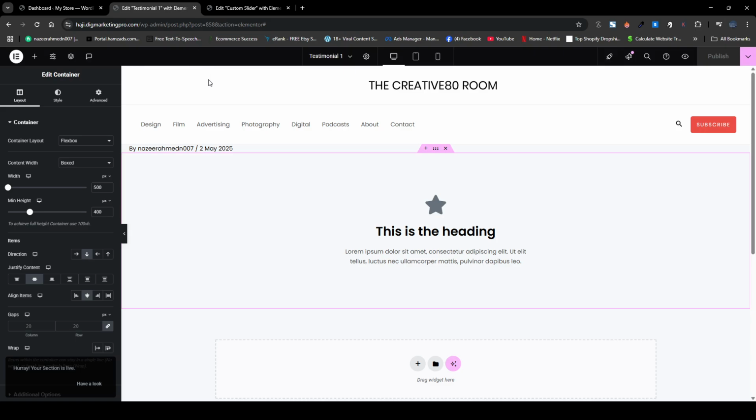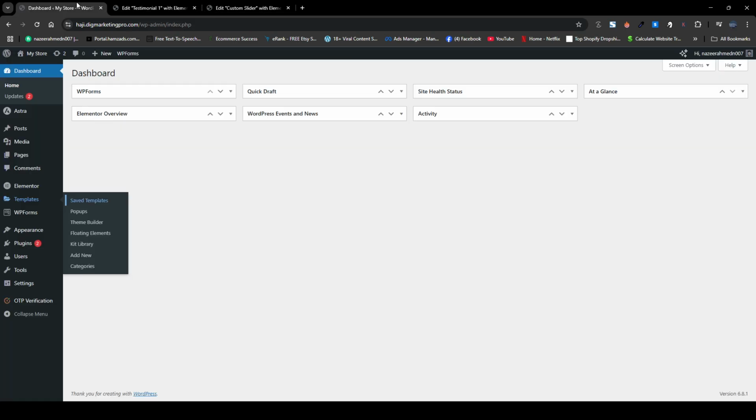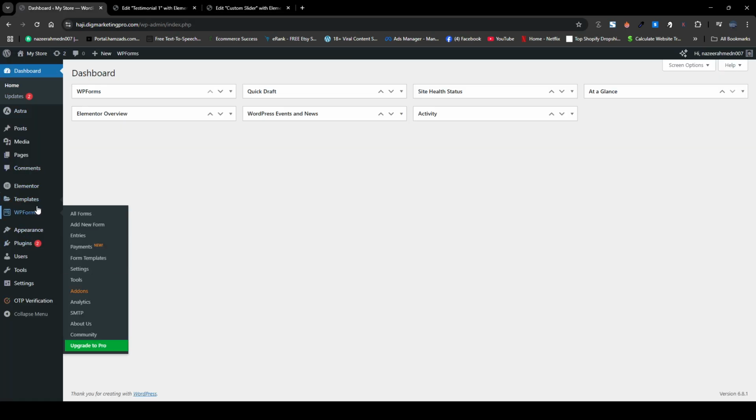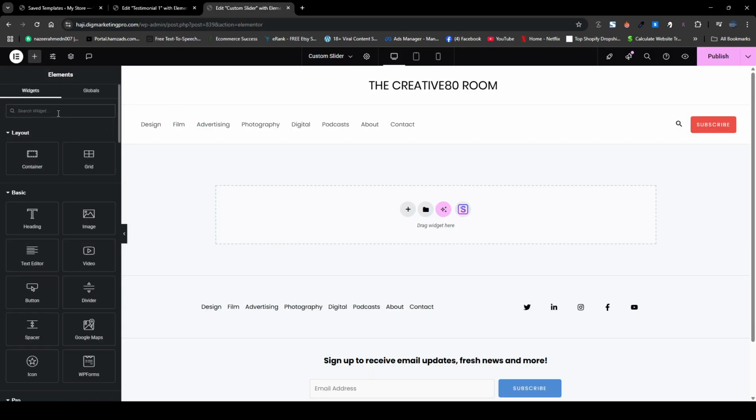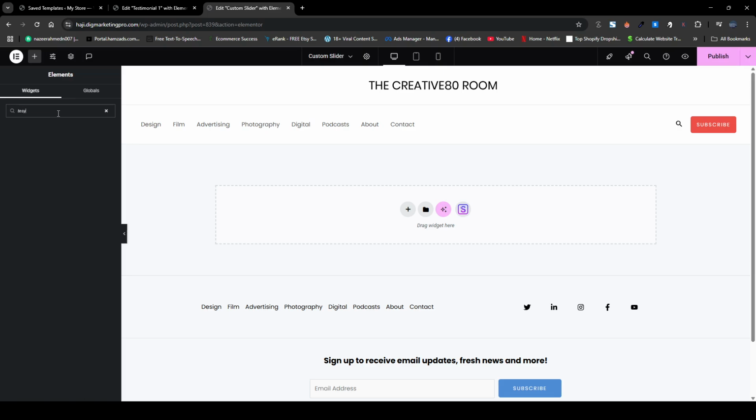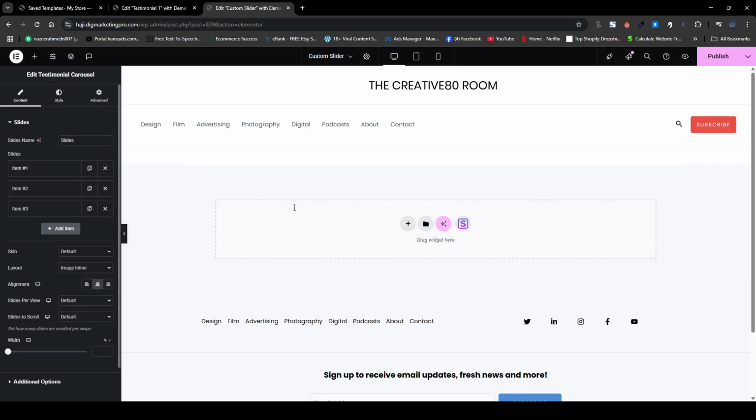And then I will create a new page. So I already created the page. So from here, I will just go back to my templates here. And here I will just copy the shortcode of the carousel that I have created. And in the new page here, I will just search for testimonial carousel. So here you can see the testimonial carousel. I will just drag and drop it here.